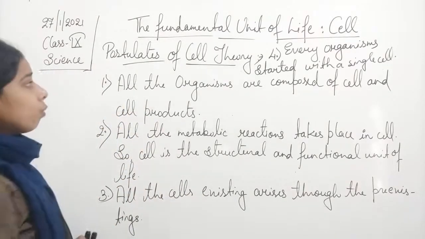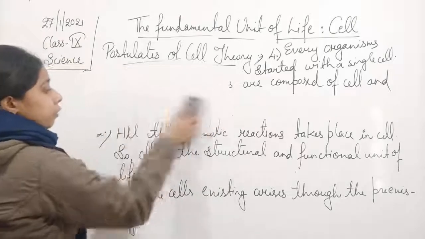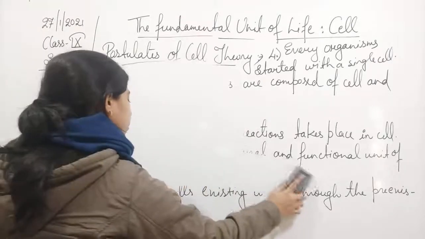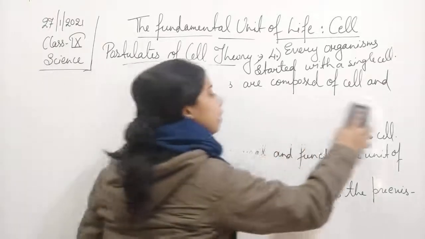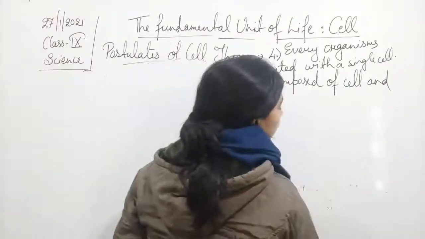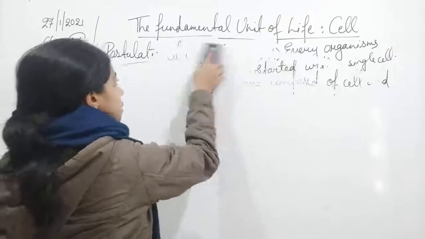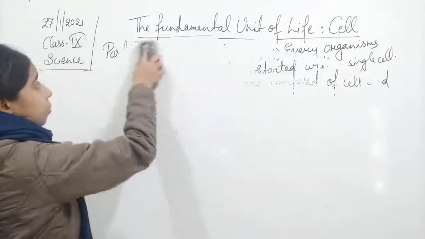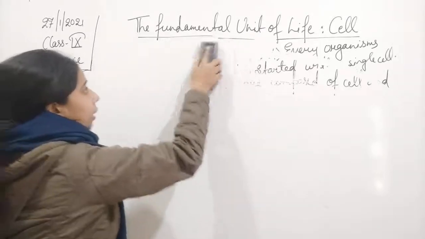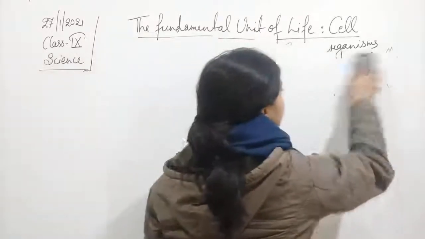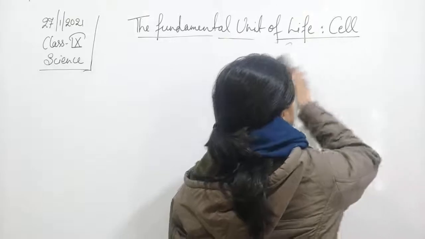Now before we go further, students, this was a postulate. Before we go further, let us see a few terms which are important to understand the next topic. The first thing is that J. Purkinje discovered protoplasm. Let us see what protoplasm actually is.